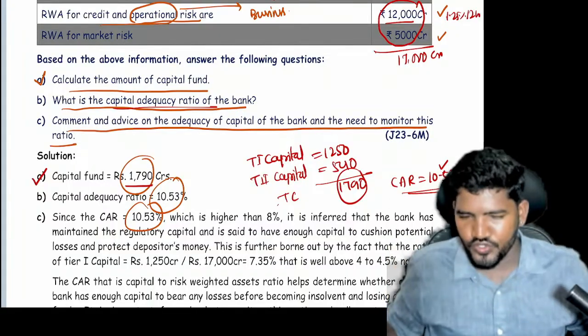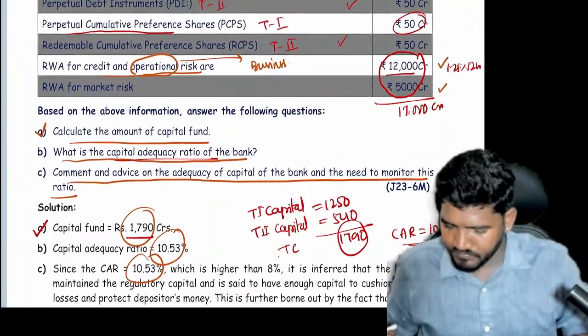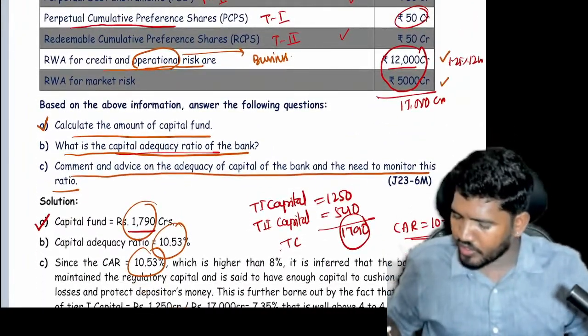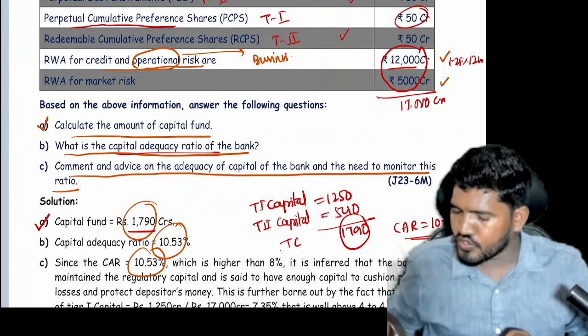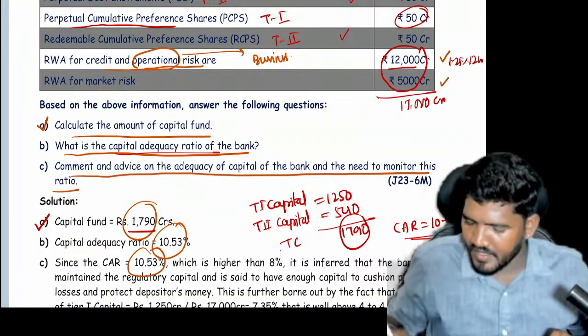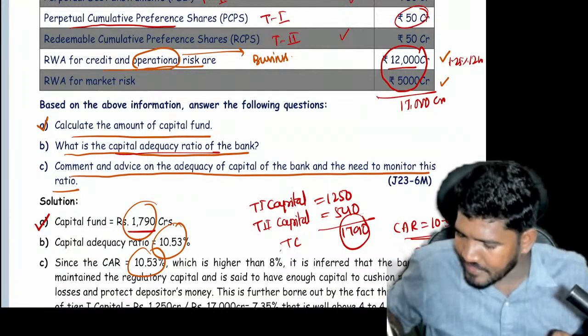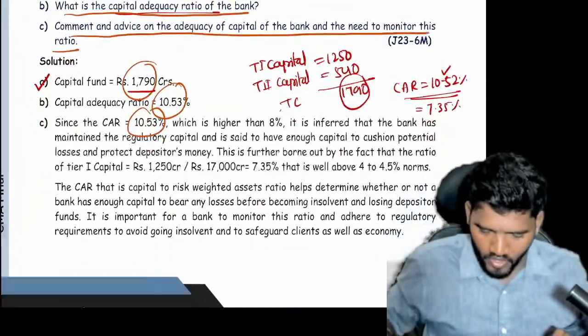Second condition you have to check. Tier 1 capital 1250 divided by total risk weighted asset 17,000 into 100. The minimum Tier 1 capital to risk weighted asset is 4%, but the company is maintaining 7.35%. The best company. So that is a comment you have to write.